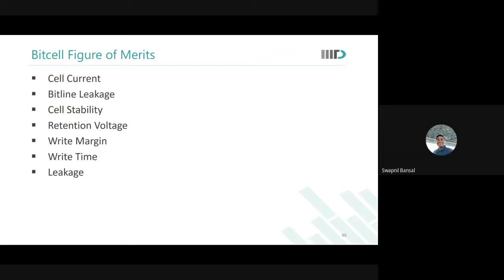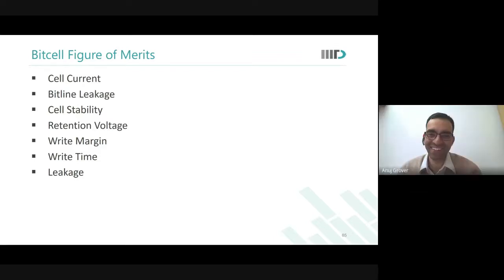Okay, yes, fine. So very rightly pointed out that cell leakage is leakage from all the 6 devices. Of the 6 devices, 2 are on, so they will not have subthreshold leakage, but they will also have junction leakage. And bitline leakage is only the subthreshold leakage that we see from the pass gates when the word line is off. So bitline leakage is expected to be lesser than cell leakage.